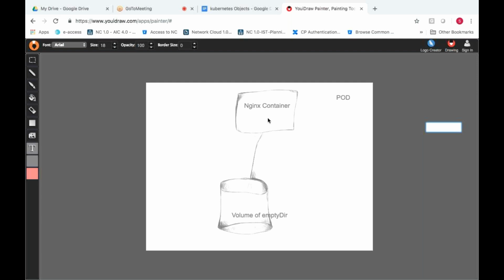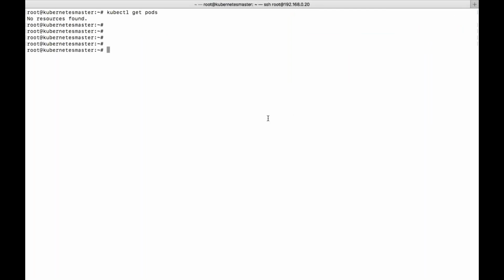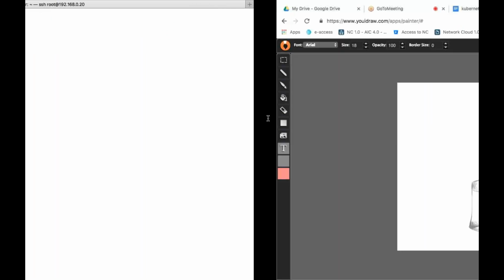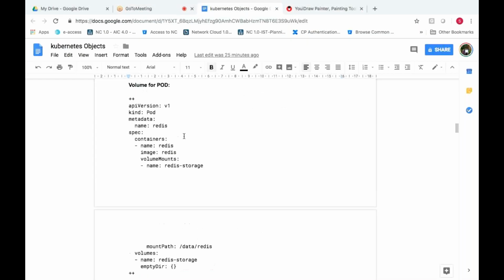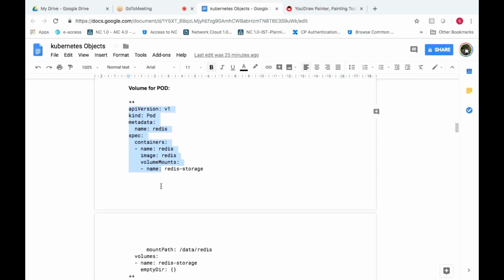So let's see one experiment with Redis, and I will show you practically how the volume is still present for that particular container. Let's do the theoretical and practical work right now and see how it works.